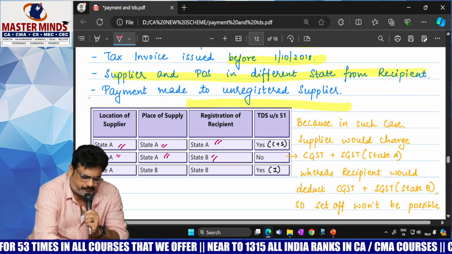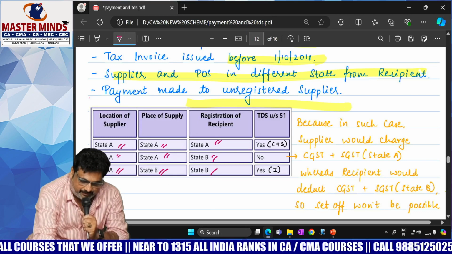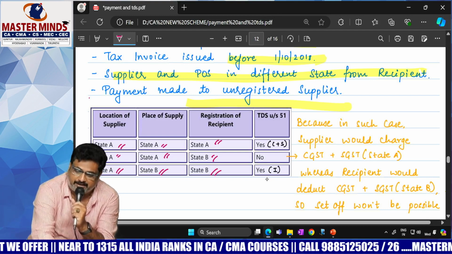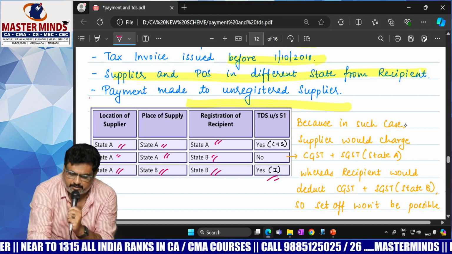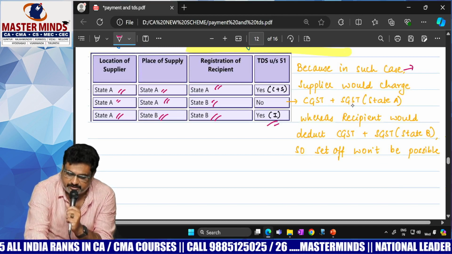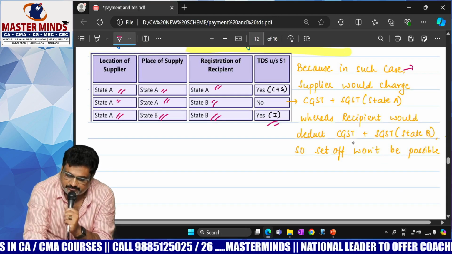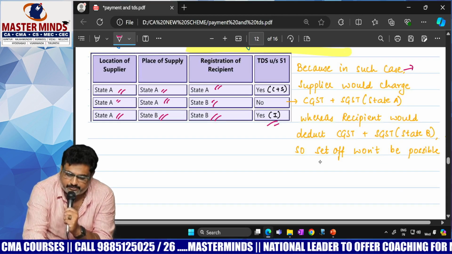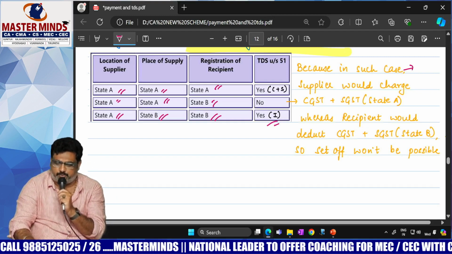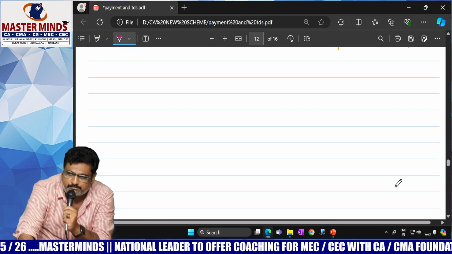See the third one. Where is the location of supplier? State A. Where is the place of supply? State B. Where is the location of recipient? State B. In that case, you can apply interstate supply, IGST. Because in such a case, the supplier would charge CGST and SGST of state A, whereas the recipient would deduct CGST and SGST of state B. So set off won't be possible. That's why in those cases, TDS provisions will not be applicable. This is the story with respect to TDS.